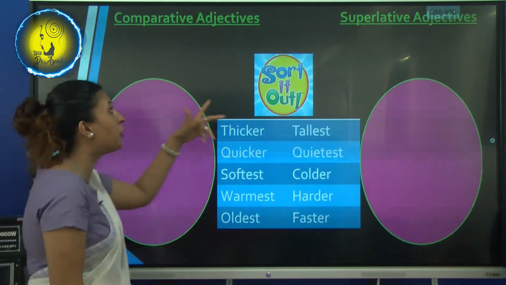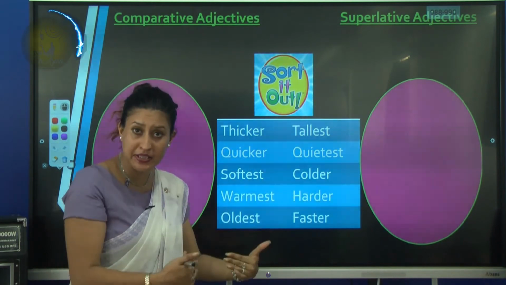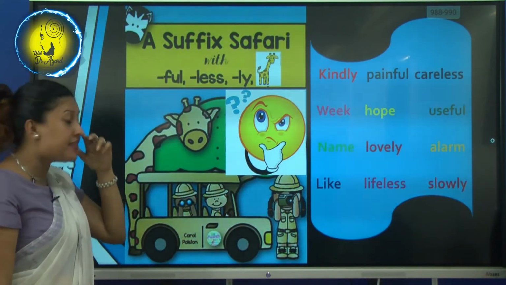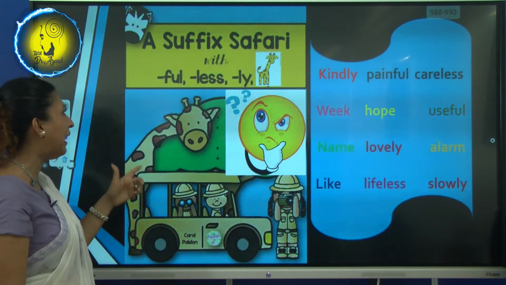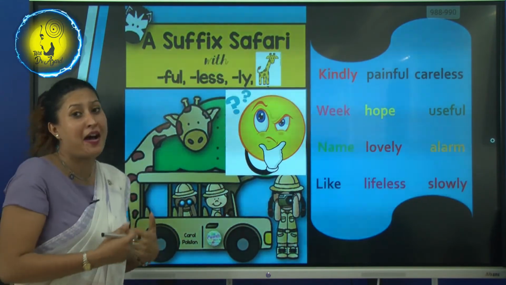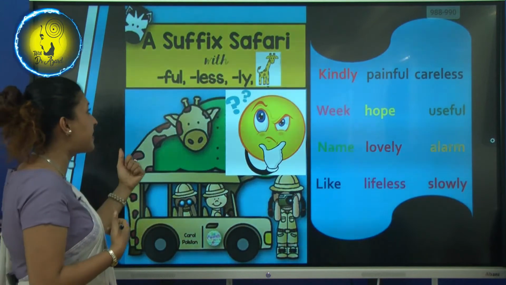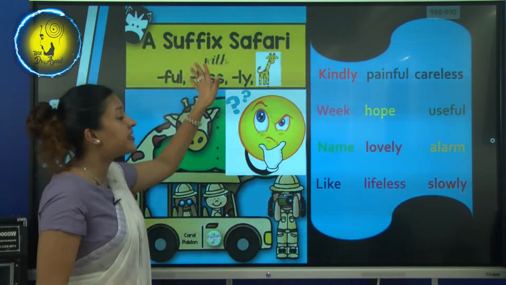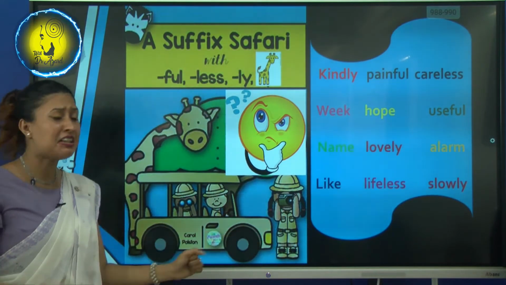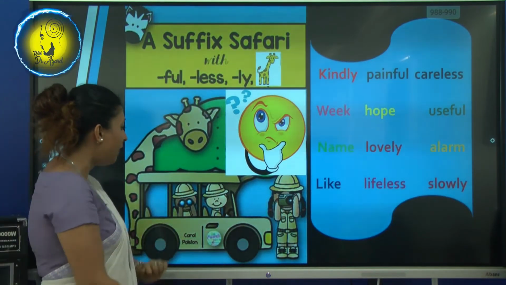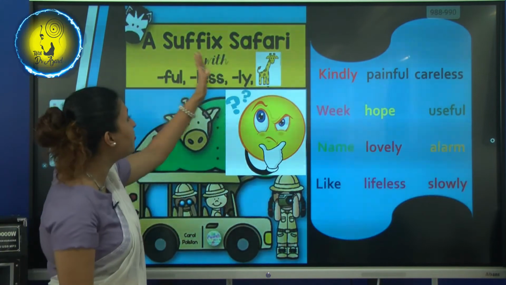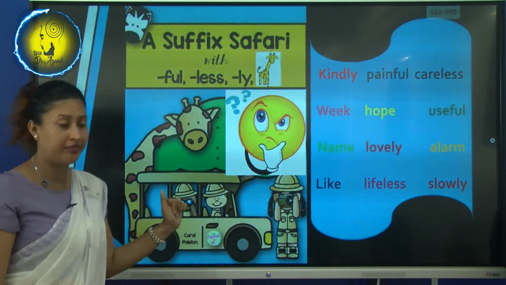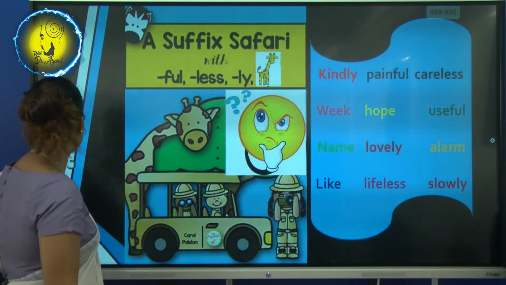Okay, so you know about comparative, superlative. Let's move on to the other one. Okay, now what is this? Now they are going on a suffix safari. They are going on a suffix safari, and they have to find full, less, ly words. They have to find all these words from this and circle them. Shall we do it? Right, let's do it.